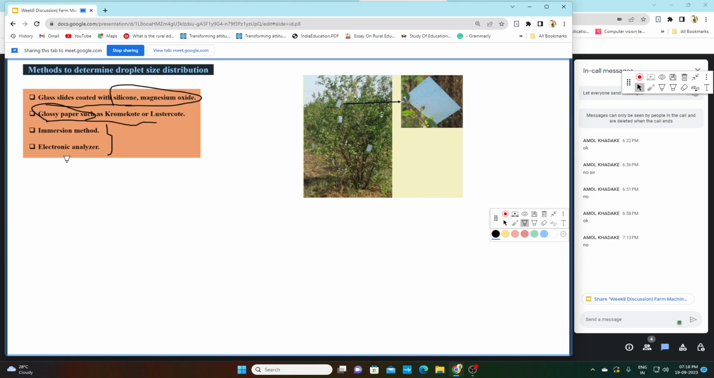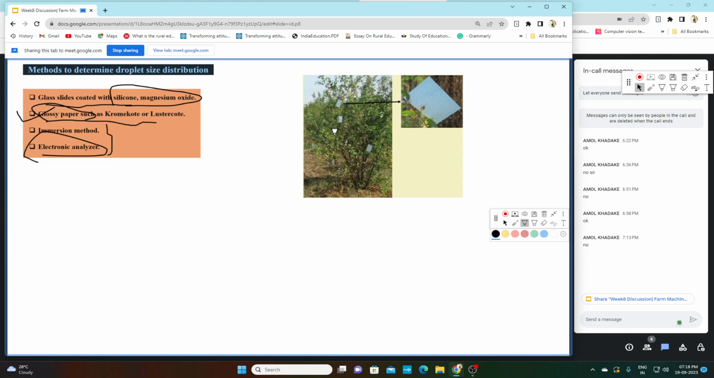And third is the electronic analyzer. Electronic analyzer is basically a lab method. So there is an electronic analyzer instrument. When we spray our chemical, the electronic analyzer, which is already calibrated, will automatically give you the diameter of the spray droplet. So basically in practice, commonly we use this glossy paper method.